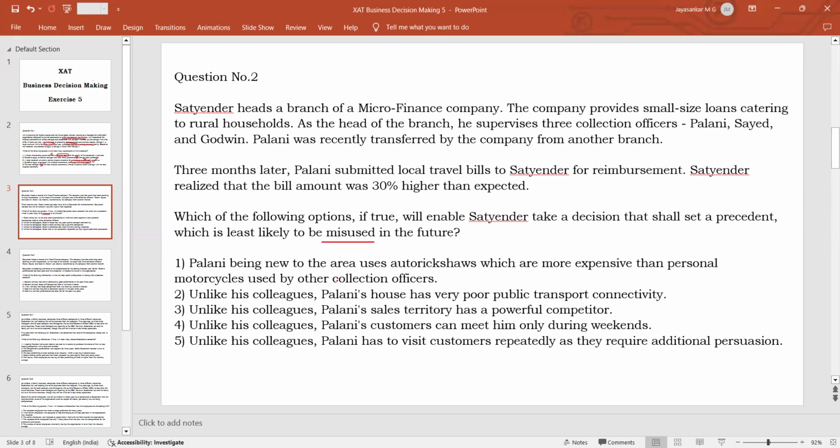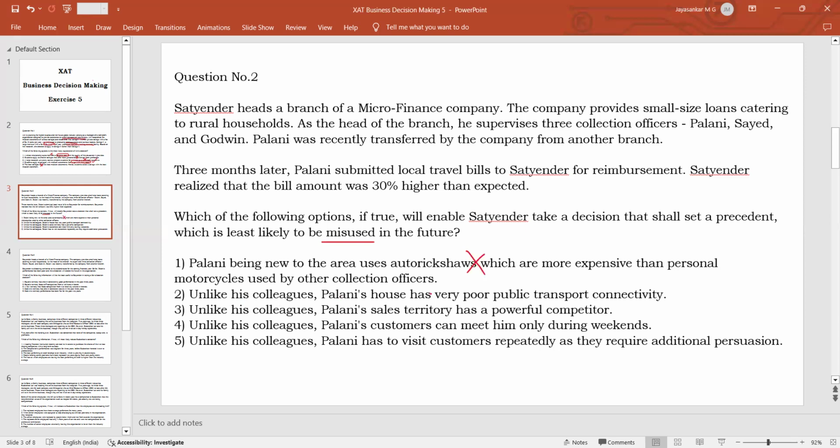Option 1, Palani being new to the area uses auto rickshaws which are more expensive than personal motorcycles. So since he is a new person, he is using auto rickshaws, whereas other people are using motorcycles. So this is again not a rational thing. It may appear to be rational, but what will happen? Any new person coming to the area will again feel that since this has been done already, he can do it again. So that will set a precedent, whereas you need to take a decision that will not be misused by other people. So this is again likely to be misused by other people. So this is not a good reason.